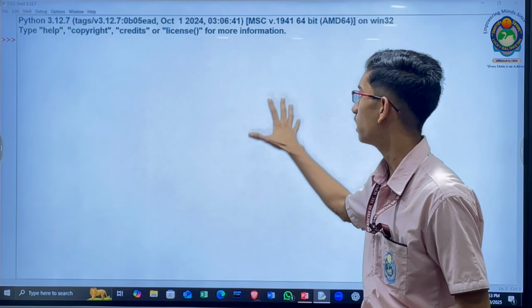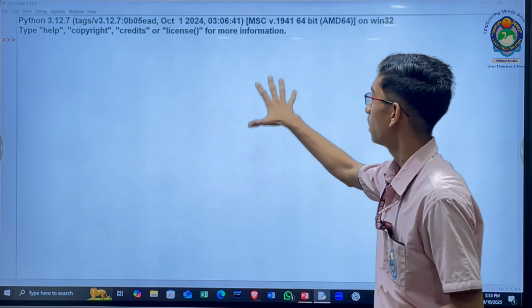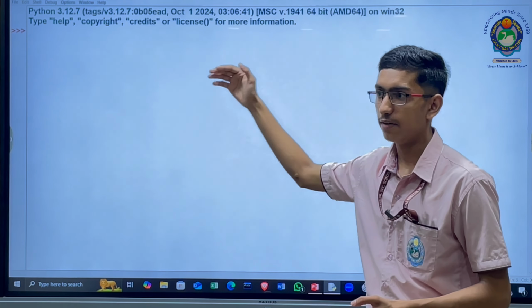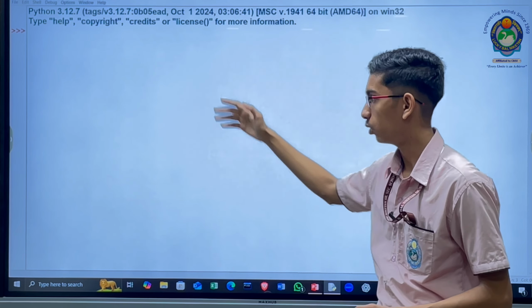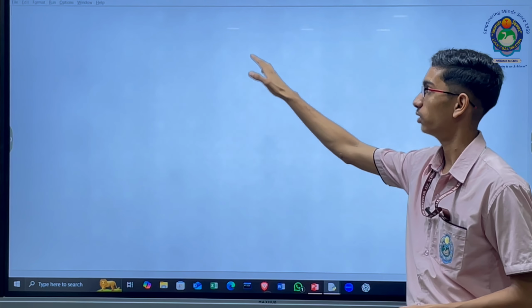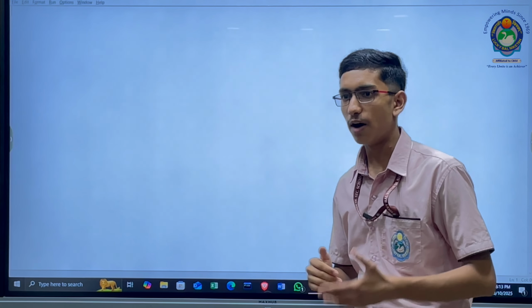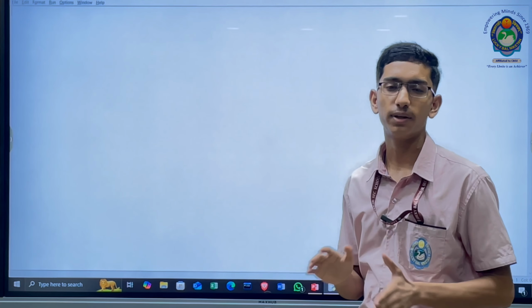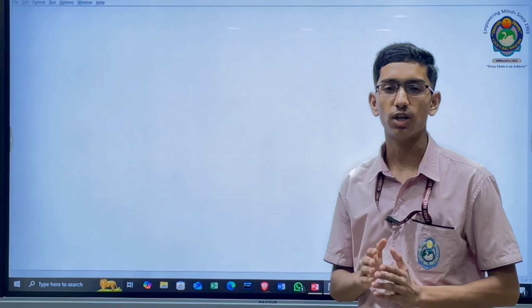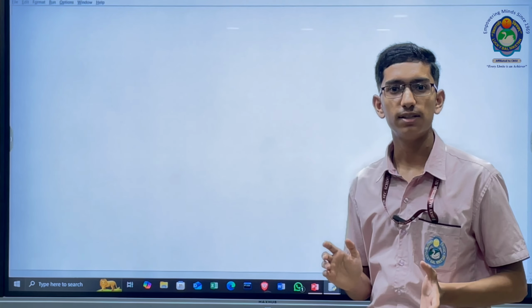So this is the IDLE, the integrated development and learning environment. This is the basic environment or interface which opens when you open Python. Here you can write the code, and when you execute it, it will give the output. Python also has a script mode. In IDLE, you can run code, but after exiting, your code will automatically be erased. But in script mode, you have a feature that you can easily save the code, so when you come again, the code is still there.